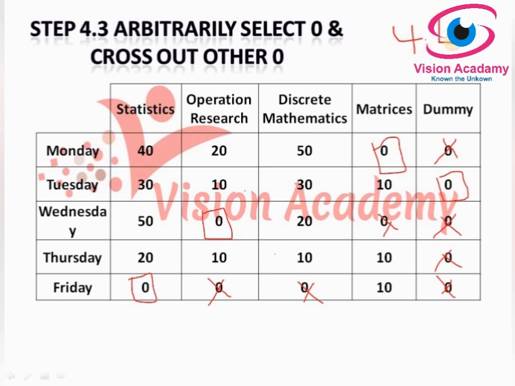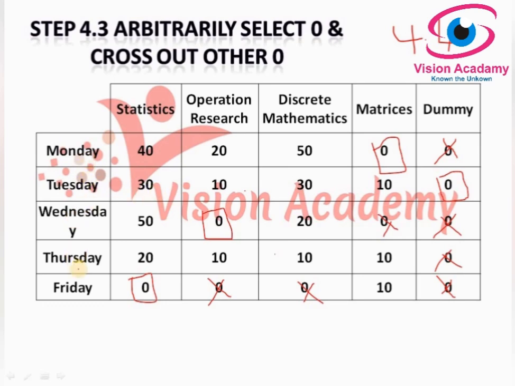What does step 4.4 say? Check the optimality of the solution in this step. So to check the optimality condition, the number of assignments must equal the number of columns or rows. So here in this case there are 5 columns, 5 rows.